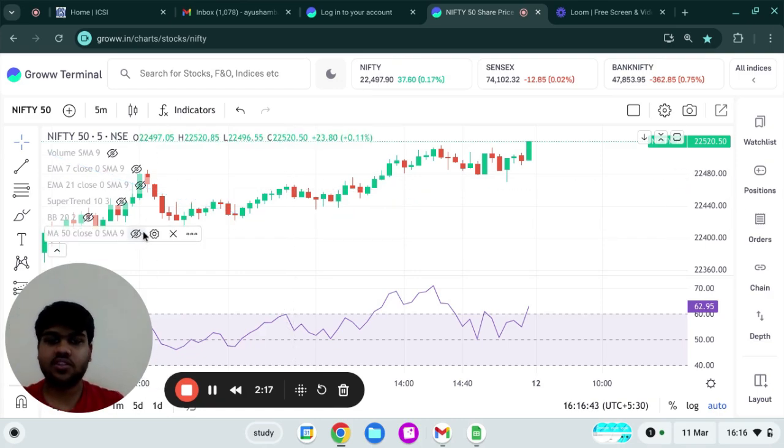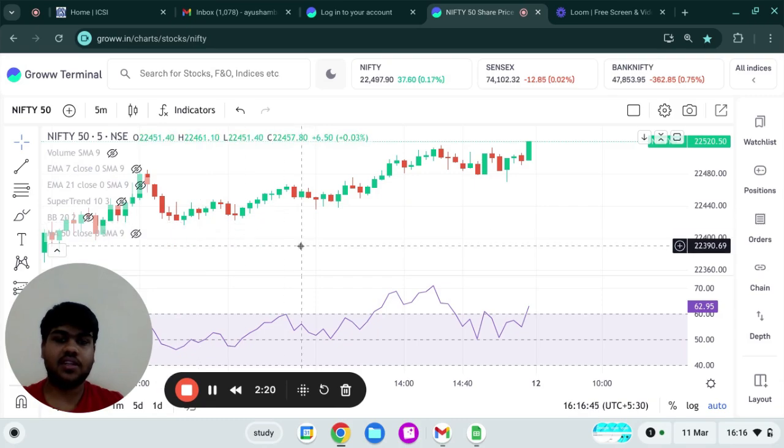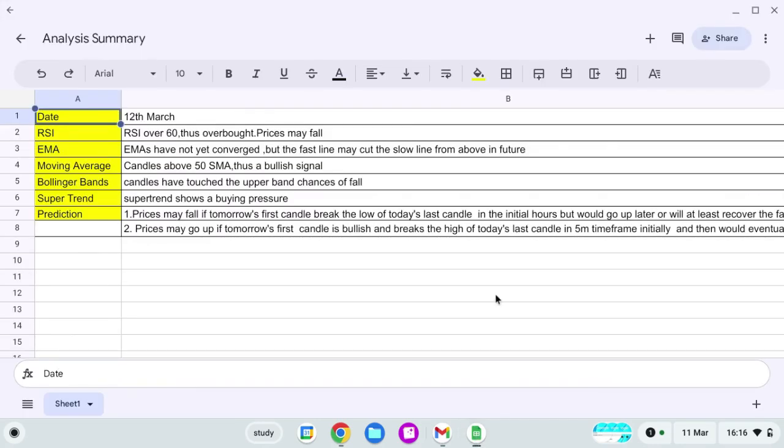So that's all the indicators which we use for analysis. Now let's sum up our analysis and predict tomorrow's changes.